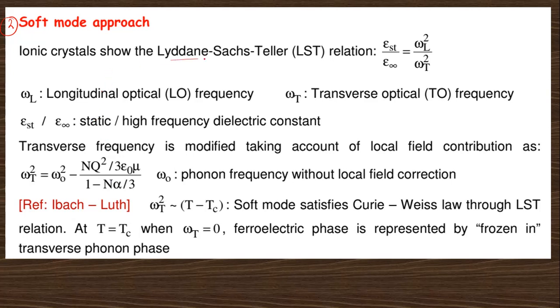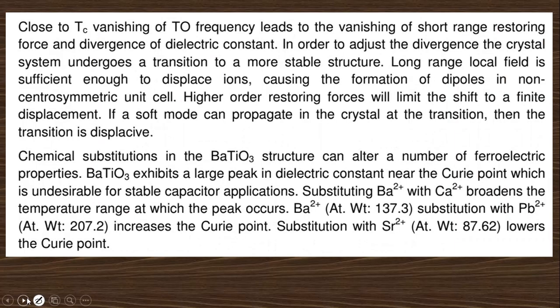Ionic crystals show a lattice relation like that, with the longitudinal optical frequency and the transverse optical frequency, and these are related to the dielectric constant. The transverse frequency is modified by taking the local field contribution into account. This is taken from this book. Just read this one.